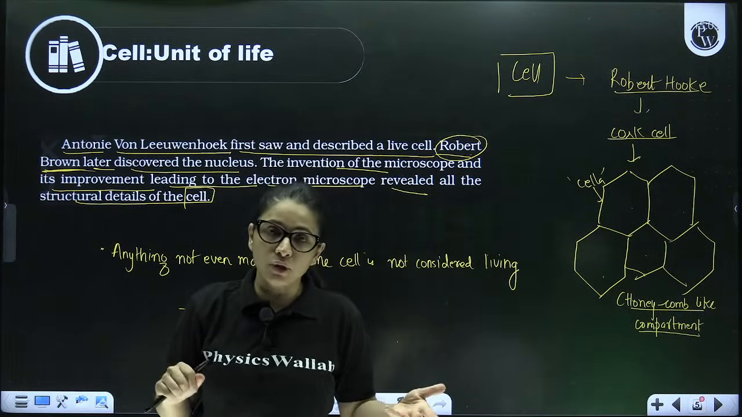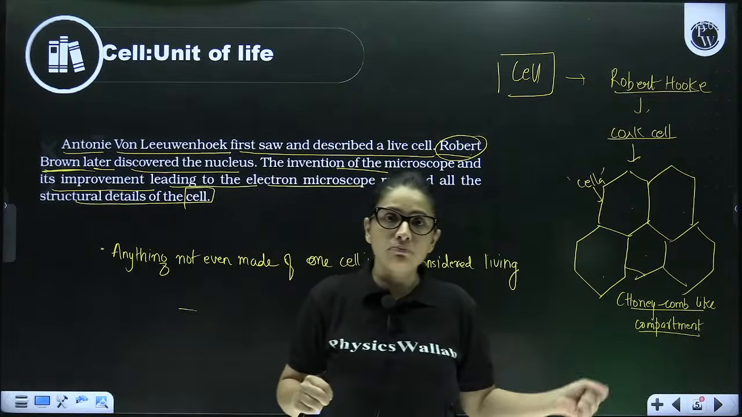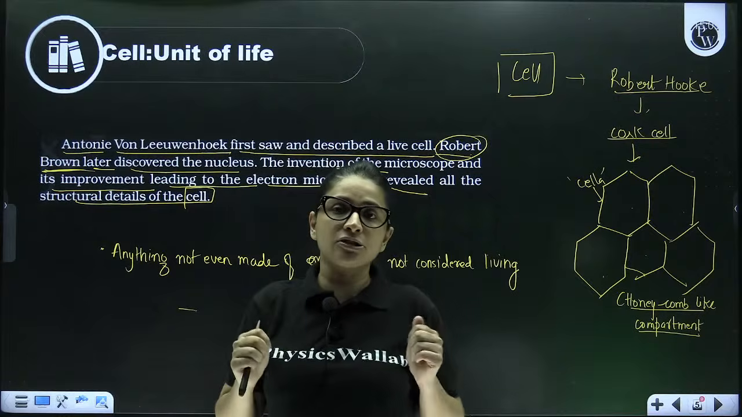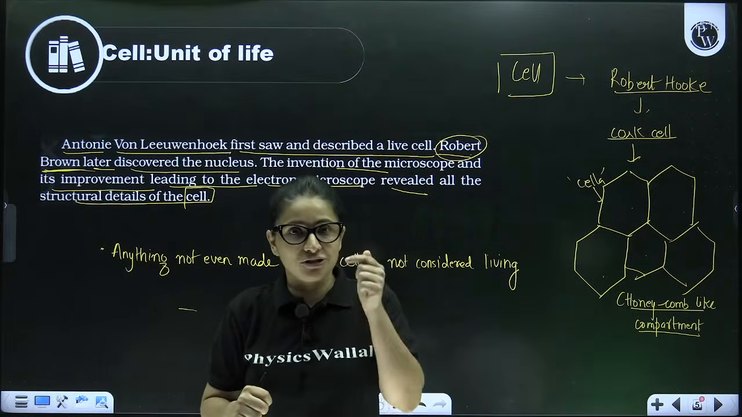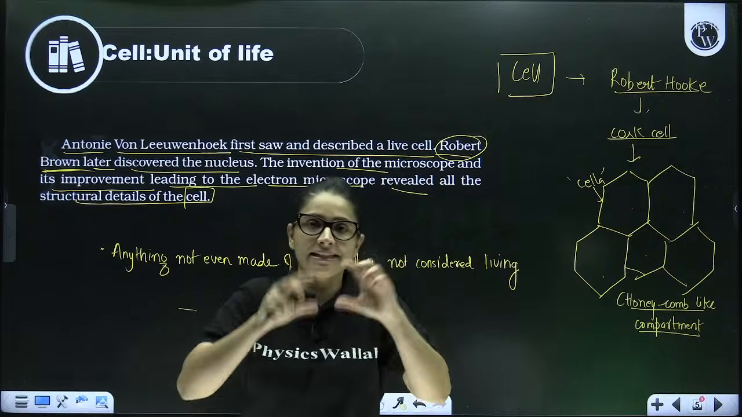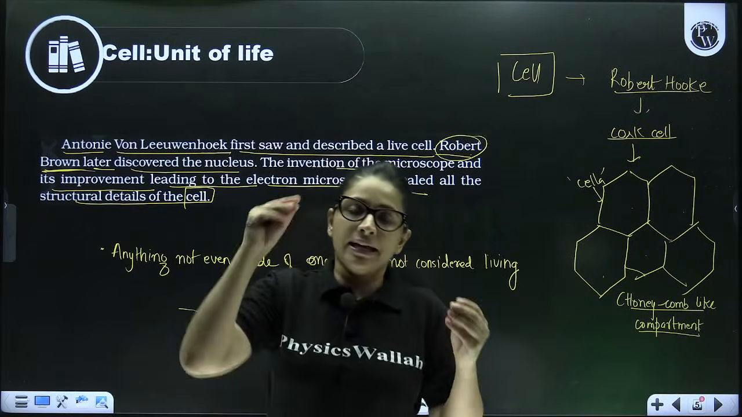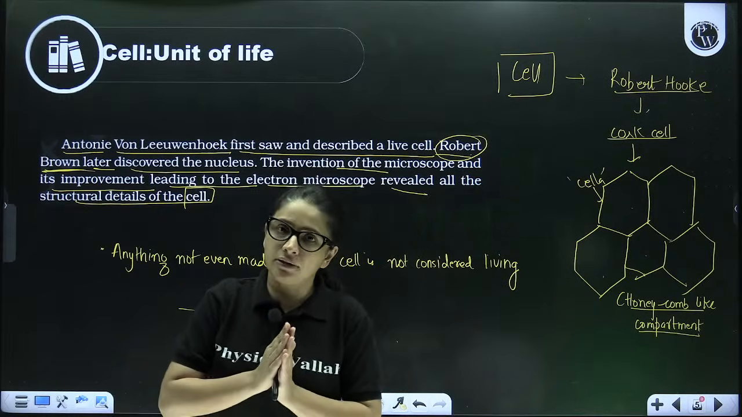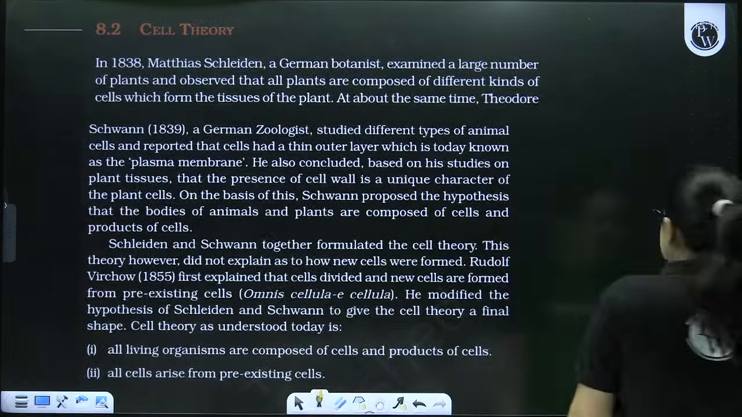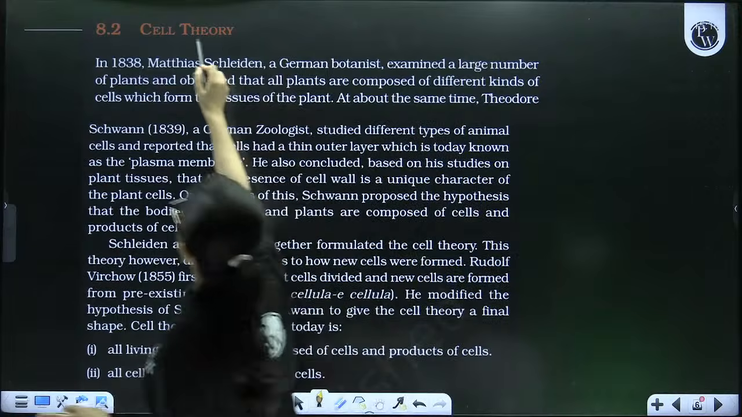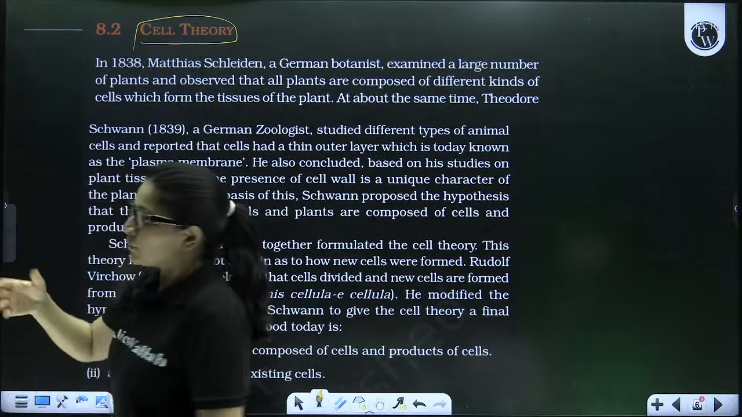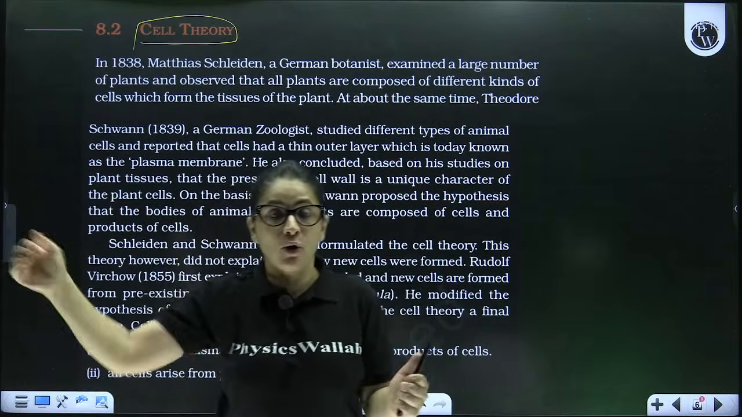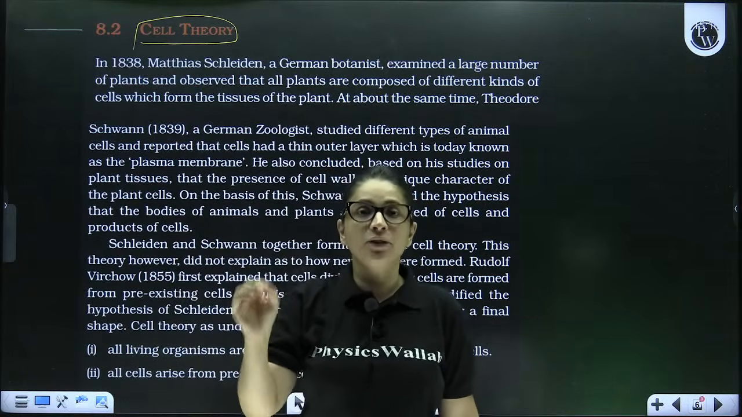And with the discovery of the electron microscope, scientists got the opportunity to study the structural details of the cell, like the cell membrane, cell wall, inside the nucleus, all the cell organelles, cytoplasm and everything. Correct? Now, let's continue to cell theory. So, before we go inside the cell, let's learn what is cell theory.